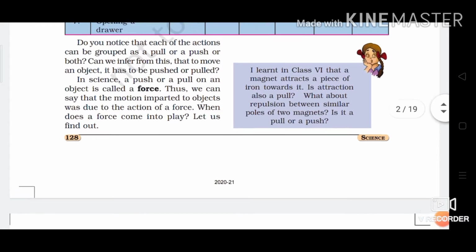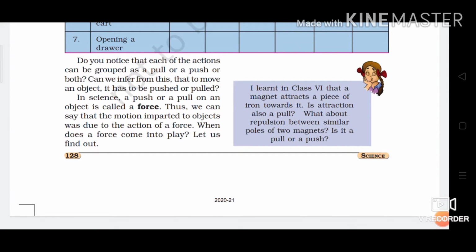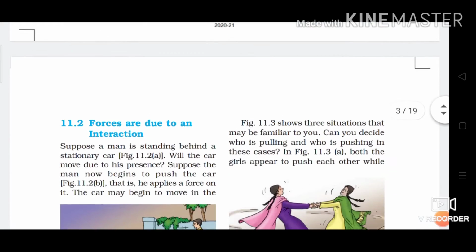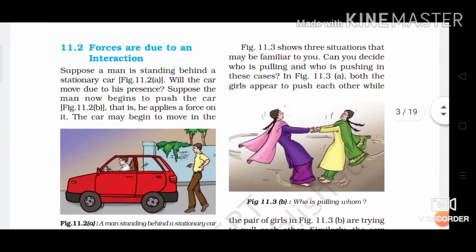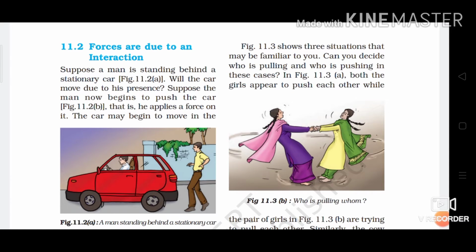So welcome back students. You have already learned the concept of what force means. Force is nothing but the push or pull of an object to change its shape or direction, or to stop that particular object, we have to use external force. Now, forces are due to an interaction. So whenever you want to apply a force, the objects should interact with each other, otherwise you cannot apply a force.